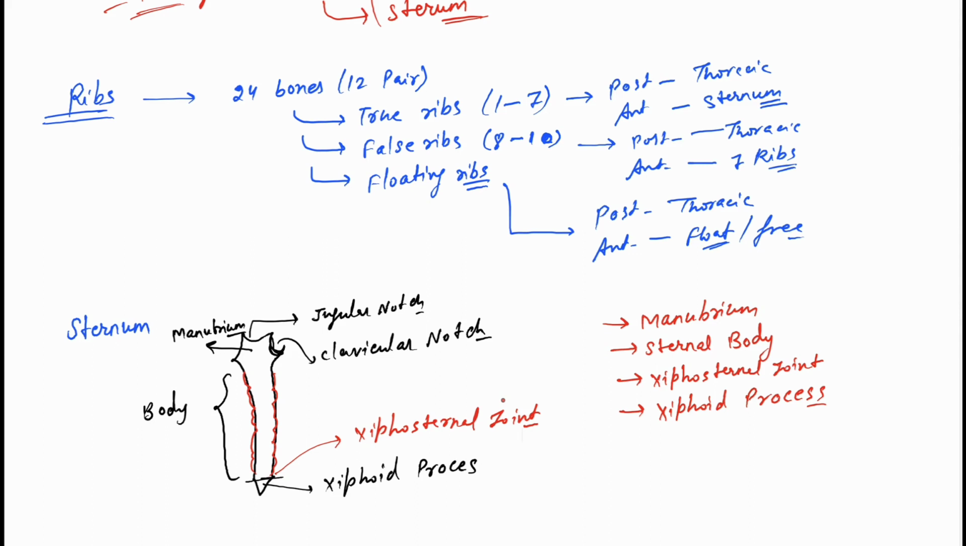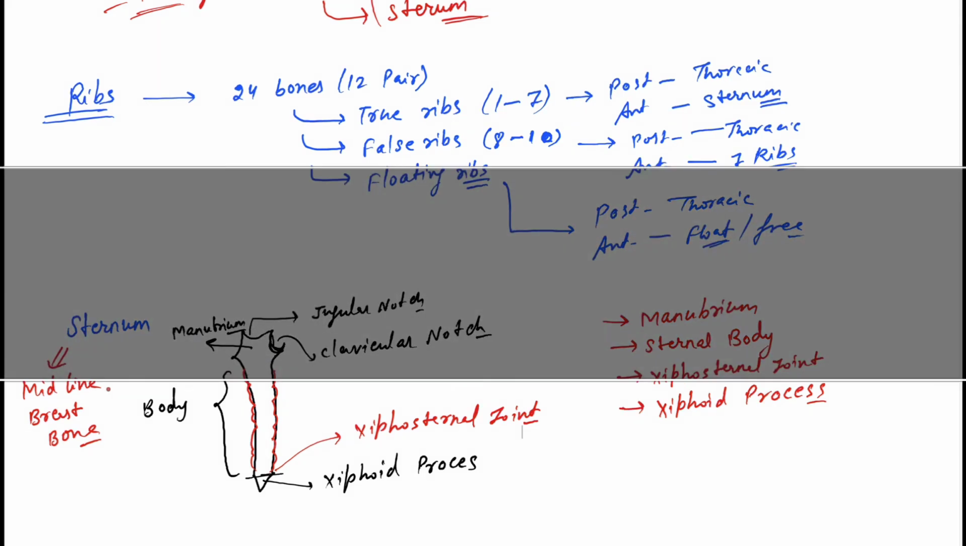And we have the ribs. The ribs consist of true ribs and false ribs, and the sternum, as I told you many times, is the midline breastbone. And the ribs articulate with the sternal body. Okay, and I think we completed the axial skeleton.